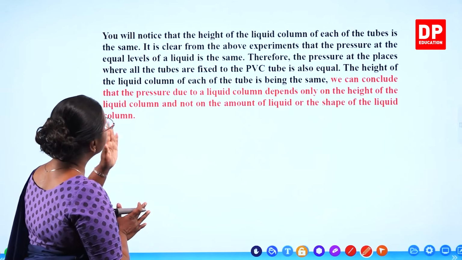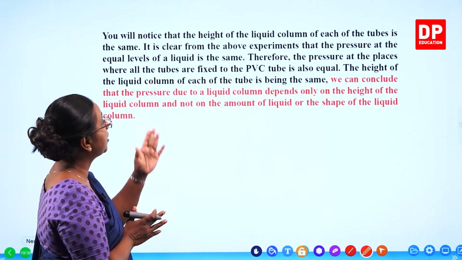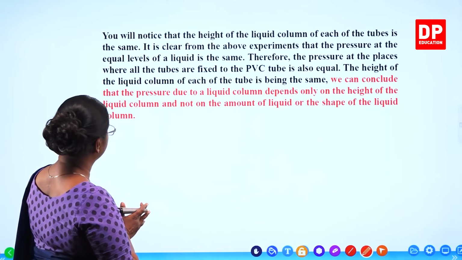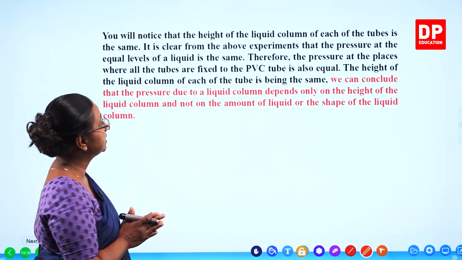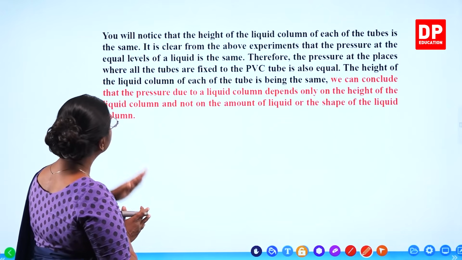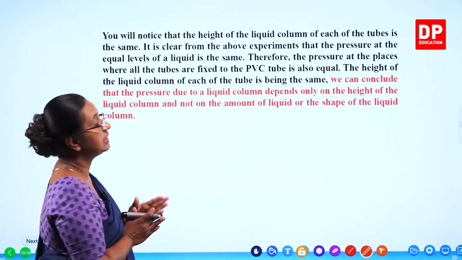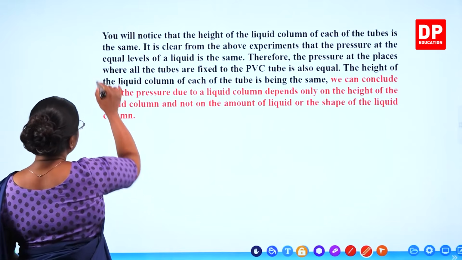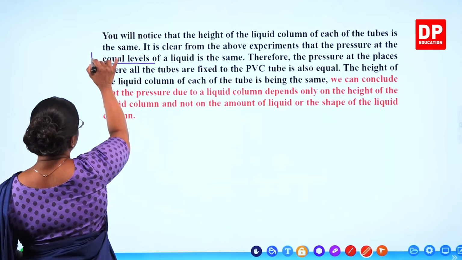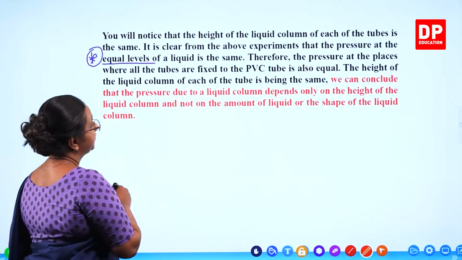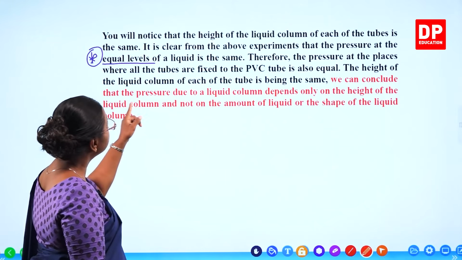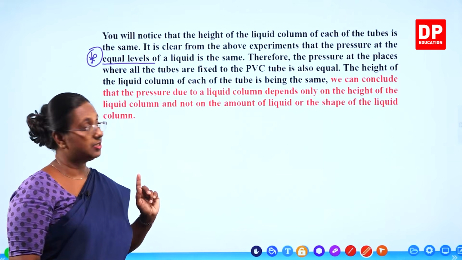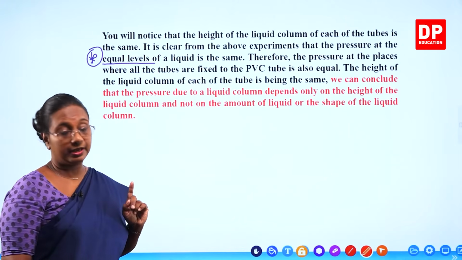You will notice that the height of the liquid column of each of the tubes is the same. It is clear from the above experiments that the pressure at the equal levels of a liquid is the same. Therefore, the pressure at the places where all the tubes are fixed to the PVC tube is also equal.